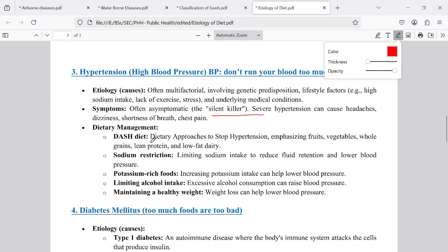DASH diet means Dietary Approach to Stop Hypertension. DASH is the solution to stop the hypertension. Consume fruits, vegetables, food grains, especially soaked seeds, lean protein and low fat diet or dairy. Sodium restriction, especially in junk food they use a lot of sodium or salt, which increases the hypertension. Potassium rich foods have to be taken, limiting alcohol consumption and maintaining healthy weight.